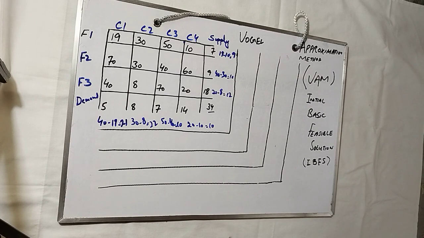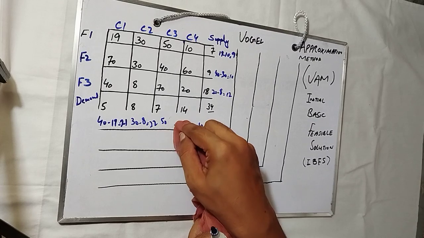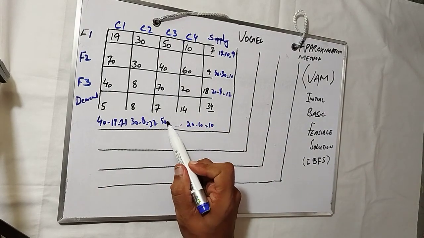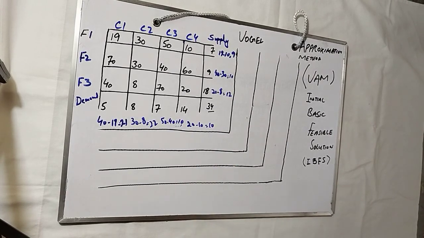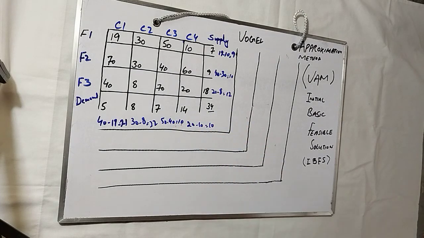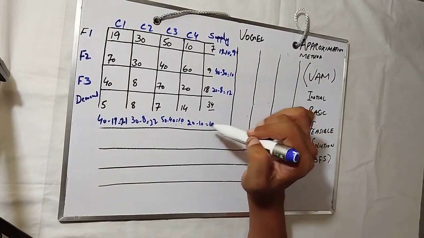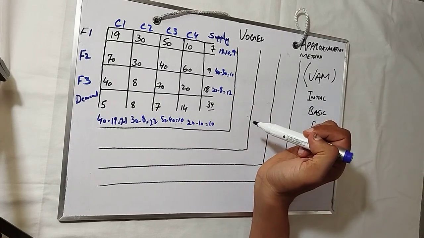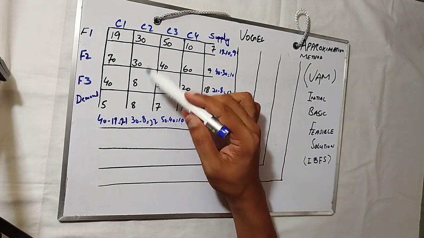Let me make it clear for you: 50 minus 40 equals 10. So the penalties are 9, 10, 12, 10, 10, 22, 21. Which one is the biggest value? 22 is the biggest value, and it belongs to this column.